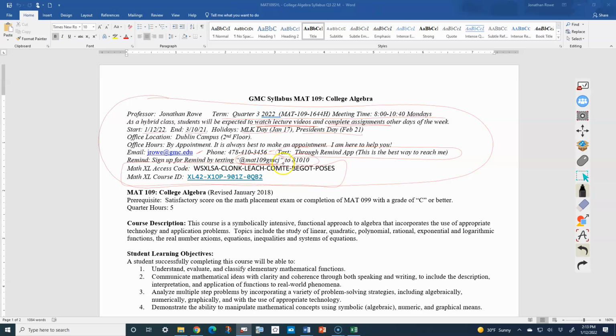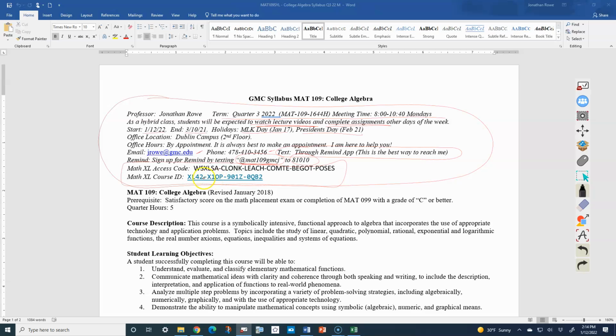So if you are in a college algebra class, then GMC provides access for you. You don't have to pay for it. So when it asks you for a payment or for an access code, you're going to click on access code, and you're going to use that code right there. Let's see, 1, 2, 3, 4, 5, 6. That 30 character code right there. The Math Excel course ID is this code. So when it asks you for the course ID, this is the code you enter.